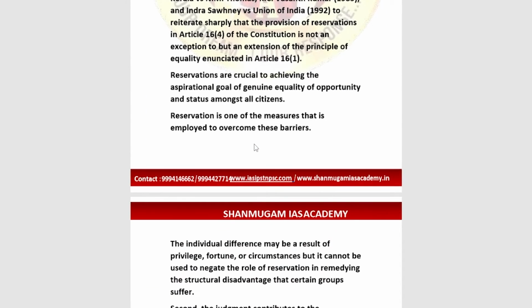The court builds on landmark cases that we are going to discuss here, such as State of Kerala versus N.M. Thomas, Vasant Kumar in 1985, an important case, and Indira Sawhney versus Union of India in 1992, to reiterate that the provision of reservation given in Article 16 clause 4 of the Constitution is not an exception but an extension of the principle of equality enunciated in Article 16 clause 1. This is the holding given in the Indira Sawhney case of 1992.